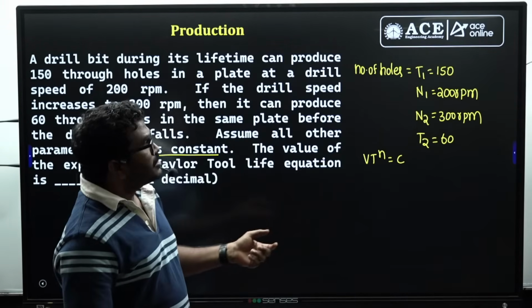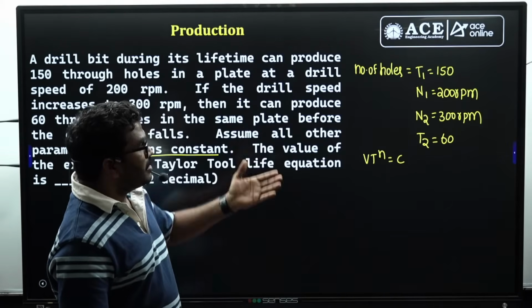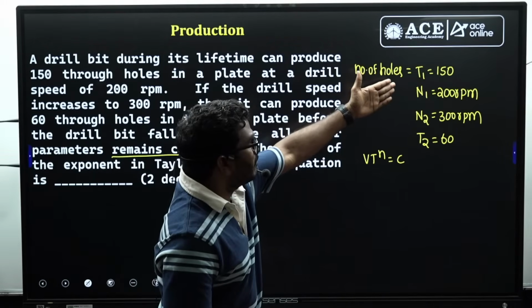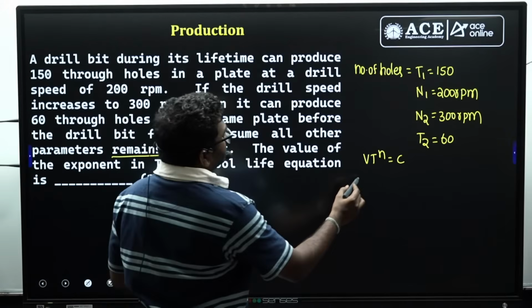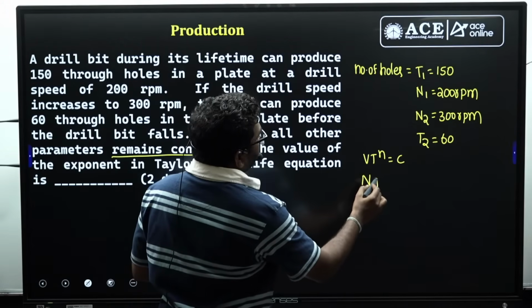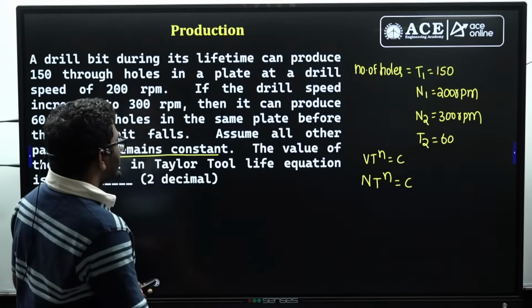But here tool life is nothing but we are considering the number of holes only, because the maximum tool life we can make 150 holes for the first case and 60 holes for the second case. So I can write it as speed into T power n is equal to constant. Okay, now you can solve it.